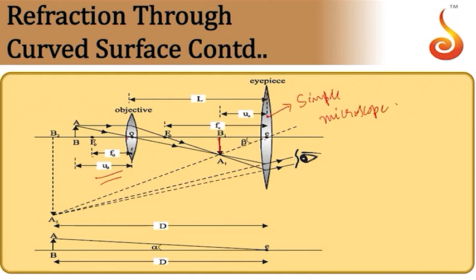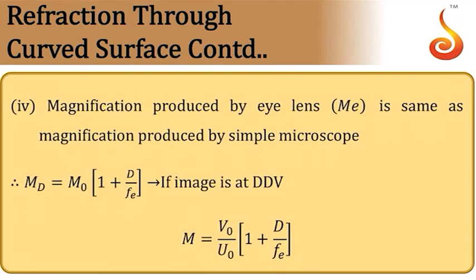So it produces an image at the least distance of distinct vision. Now this will be beta, this will be your alpha. So beta by alpha produces magnification. So the magnification produced by the eye lens is the same as that of a simple microscope, that is 1 plus D by fe.